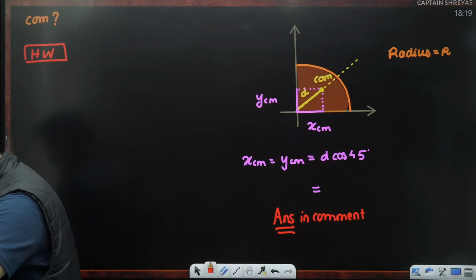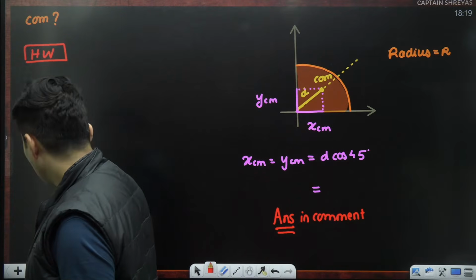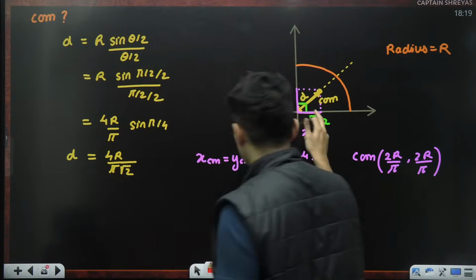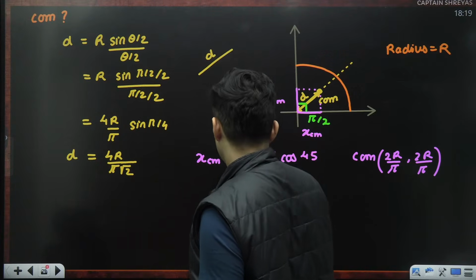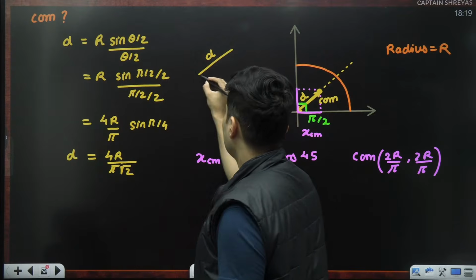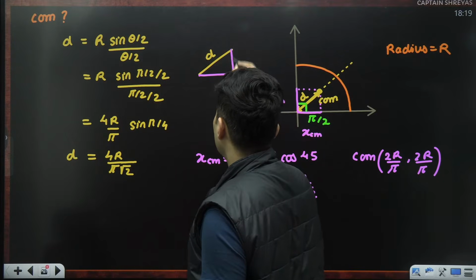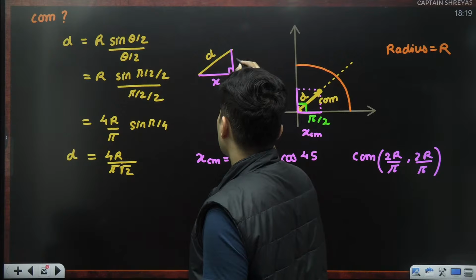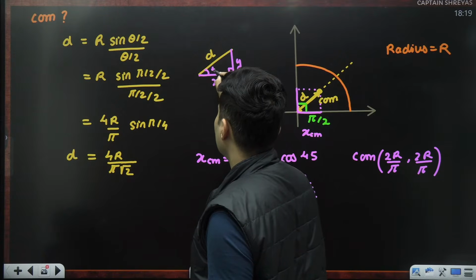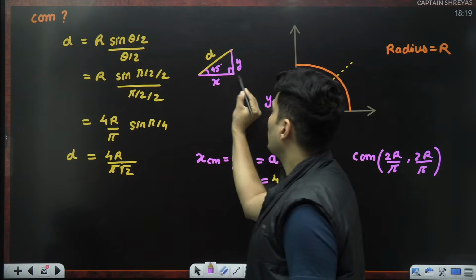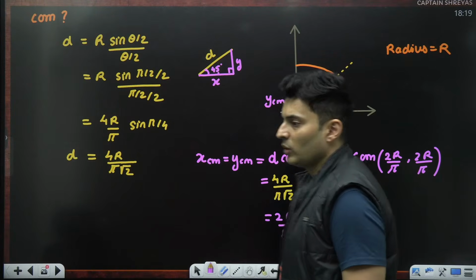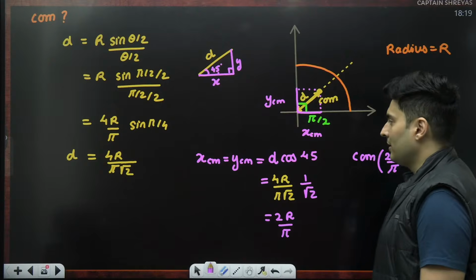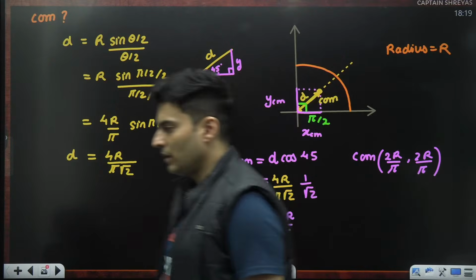Why is d cos 45 the coordinate? Because if you see that particular triangle, this will be d, this will be x, this will be y, this is 90 degrees. How much will this angle be? This will be 45 degrees. So the base is d cos 45, because cos 45 is adjacent by hypotenuse. That's the reason for that. Make sense? Now, clear, Nikhil?